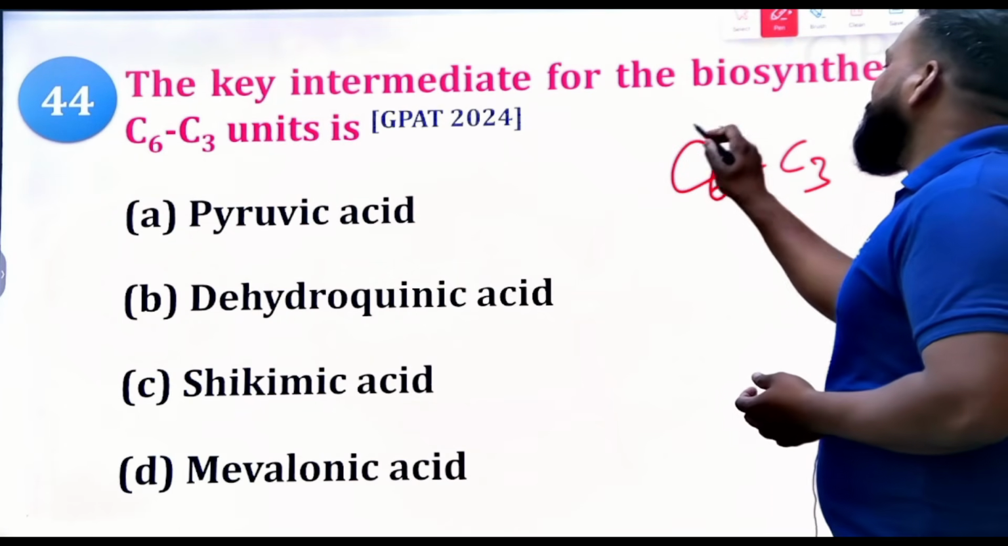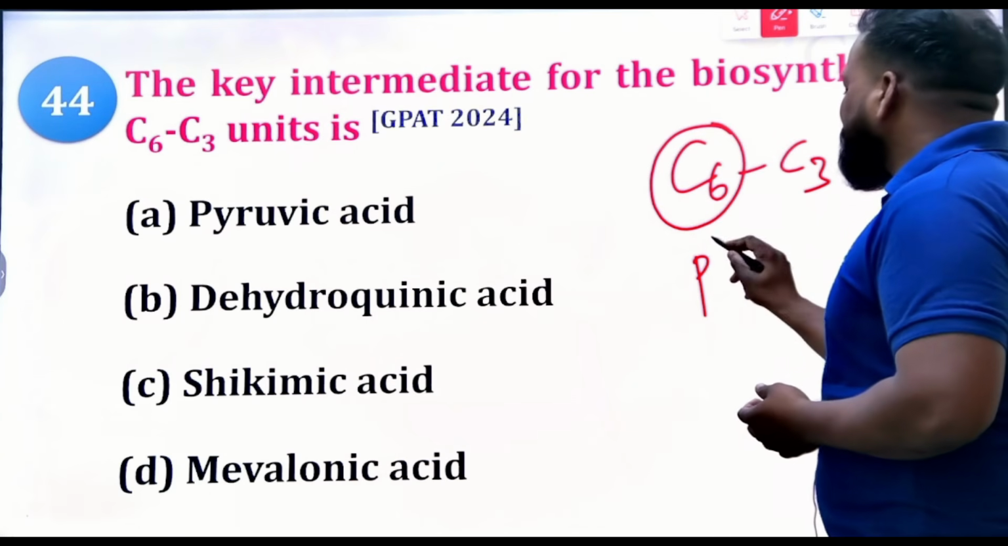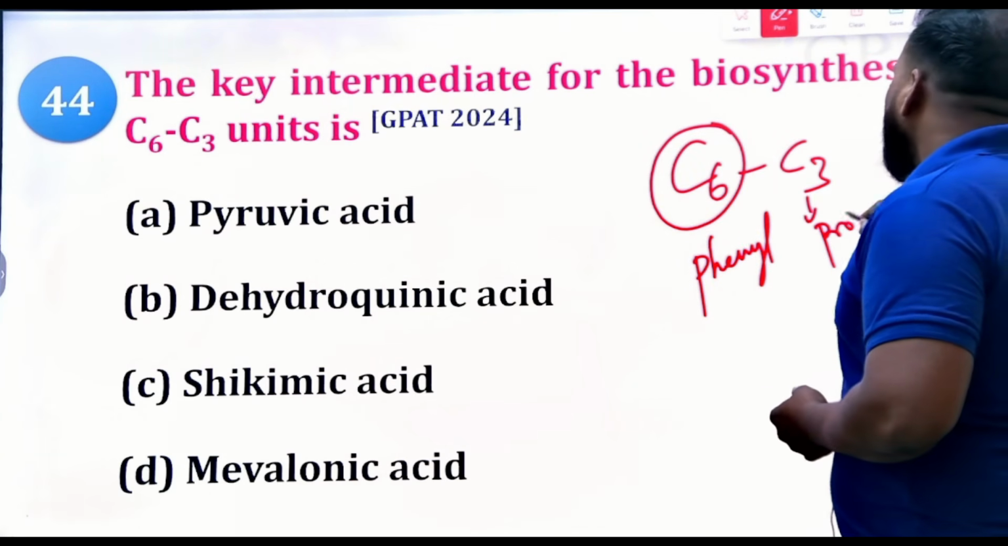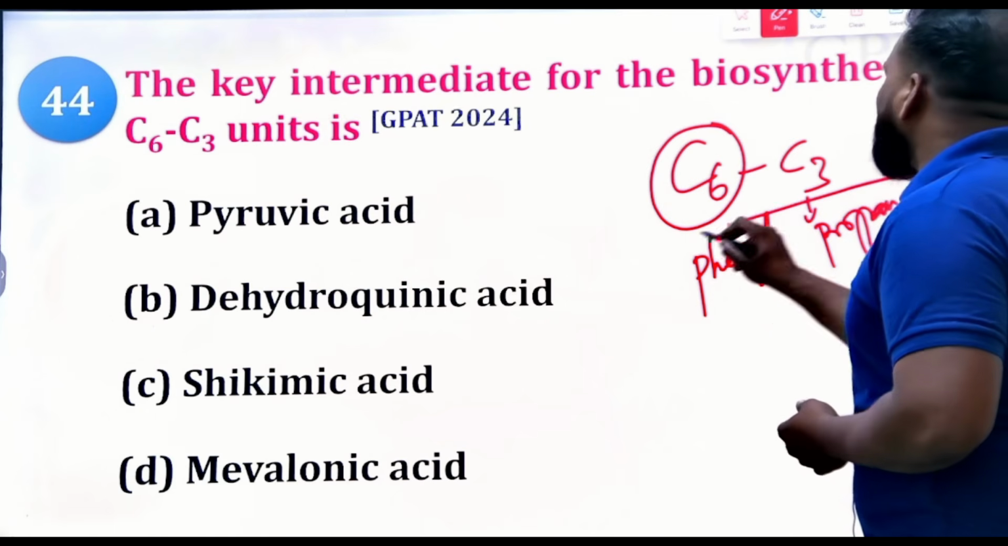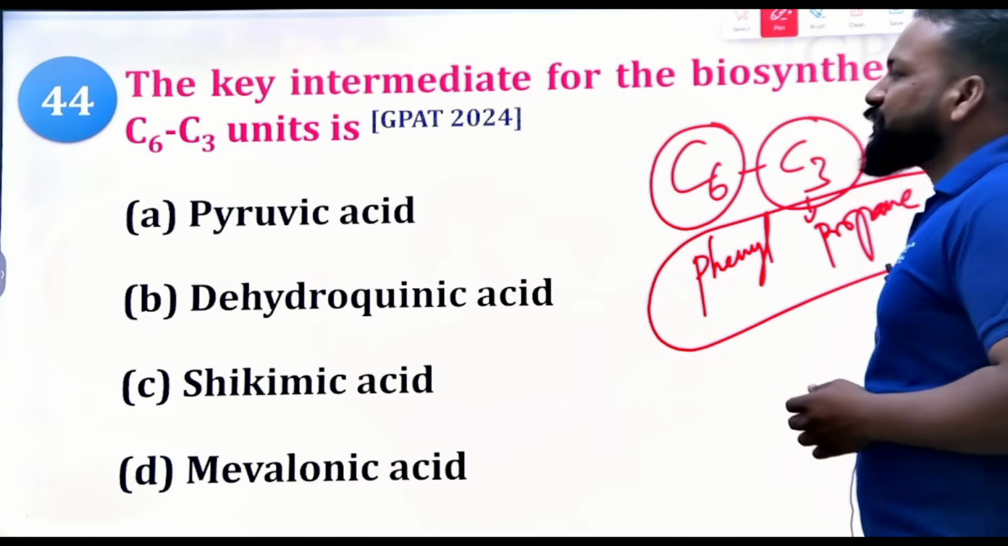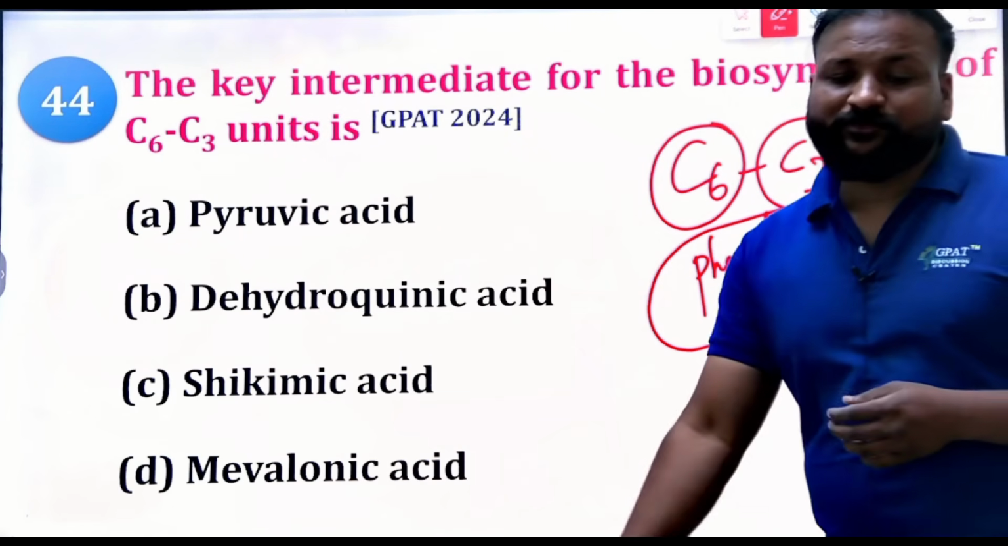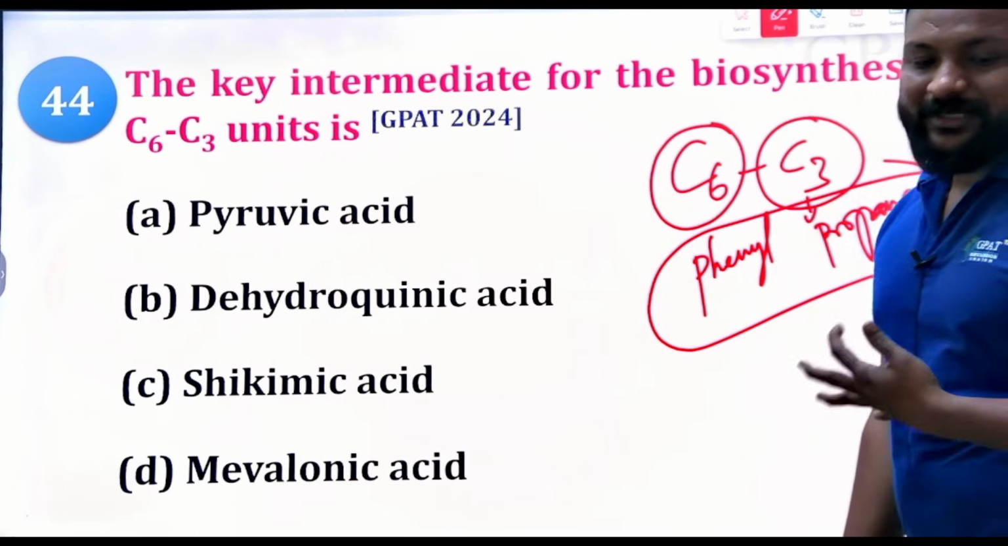2024 question. Okay, C6 means phenyl compounds. C3 means propane compounds. Am I right or not? Phenyl propyl derivatives, C6C3 derivatives or units, have been seen in which of the following key intermediates?